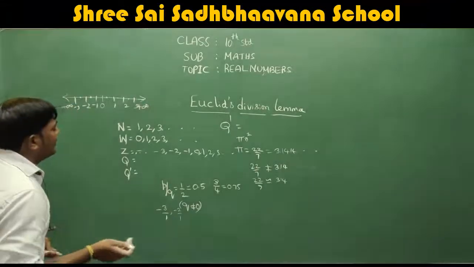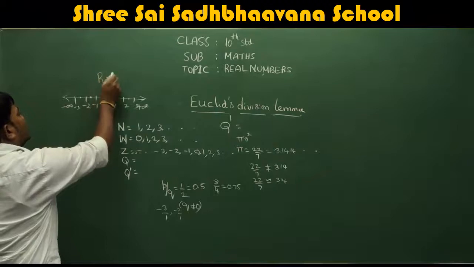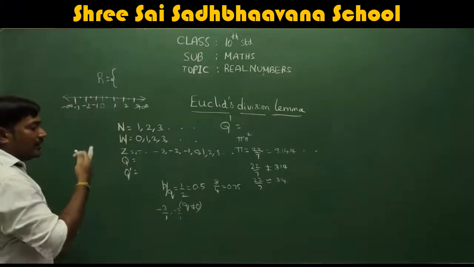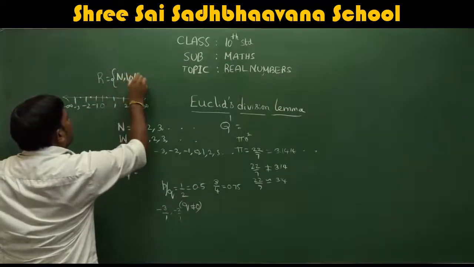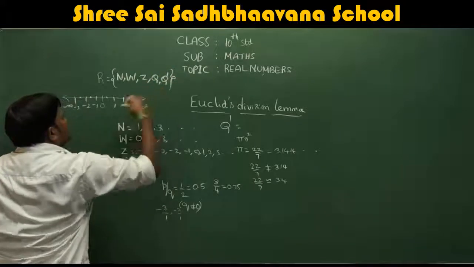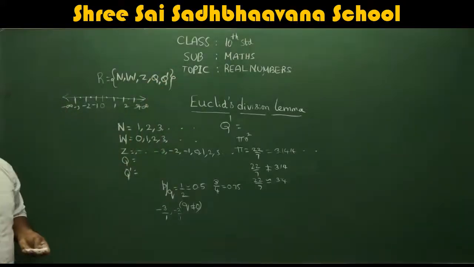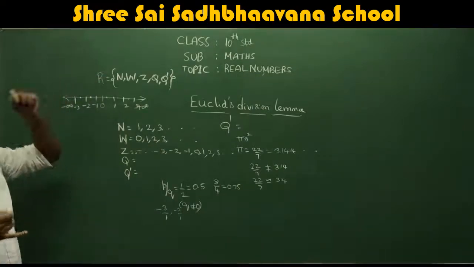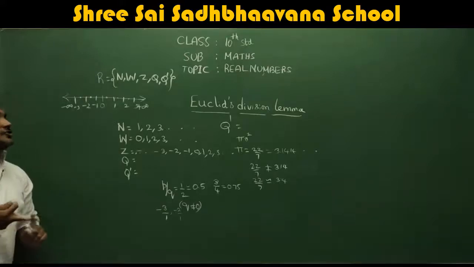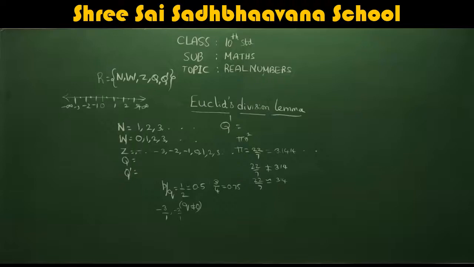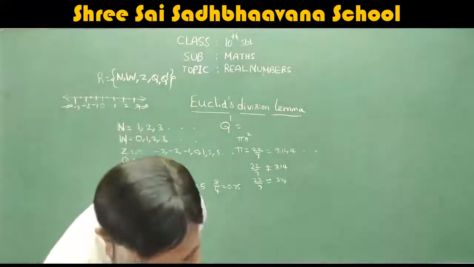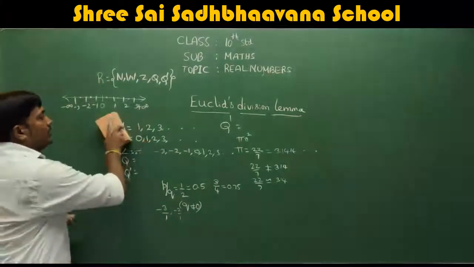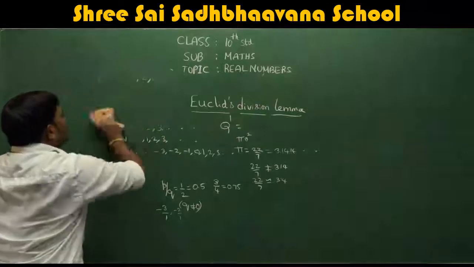So then what are real numbers? Because our topic is real numbers, right? Real numbers are nothing but all the sets of numbers which we have: natural numbers, whole numbers, integers, rational numbers, and irrational numbers. Including all of these, we call them real numbers. Okay? I hope you understood what real numbers are. Now we will come to the actual topic, which is Euclid's division lemma.